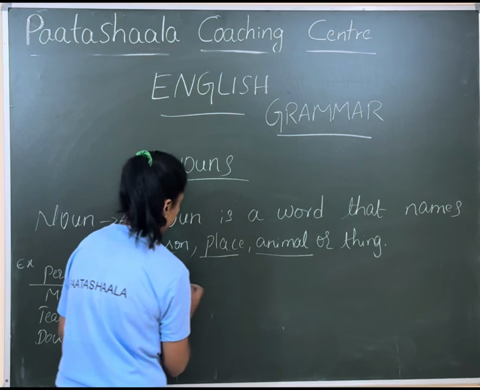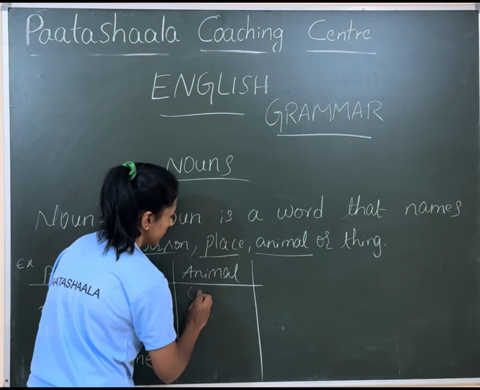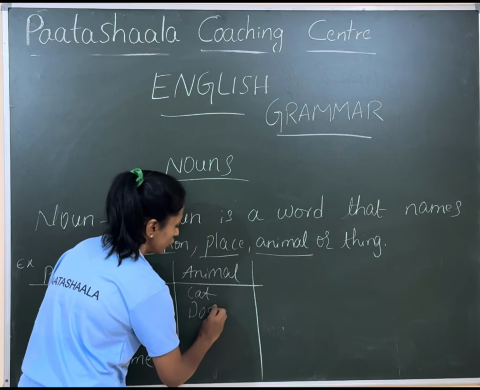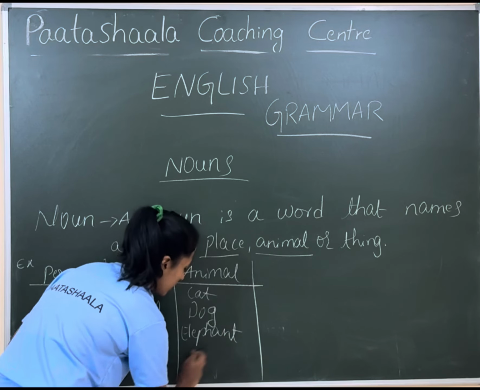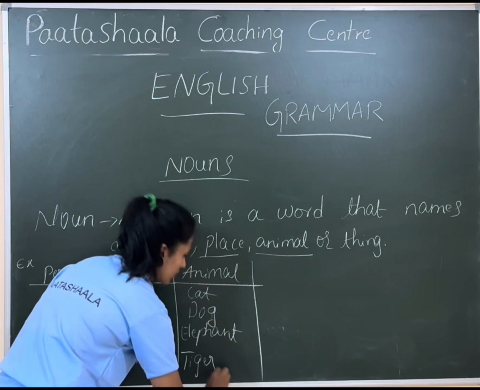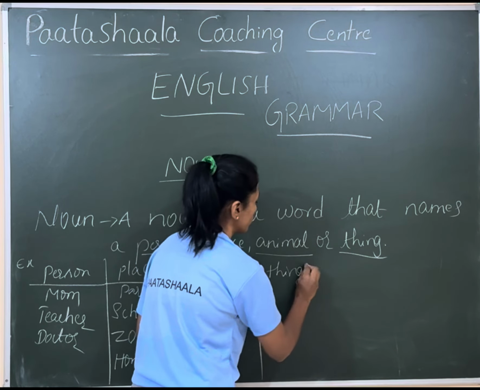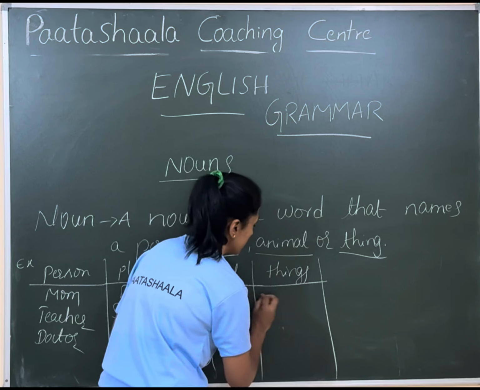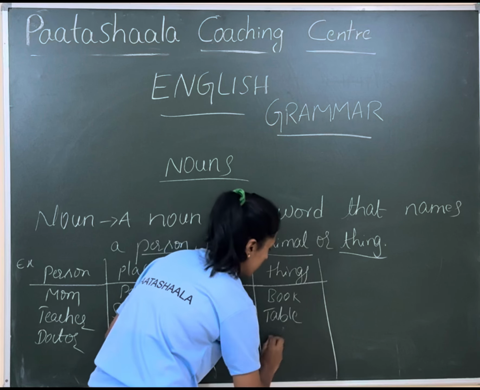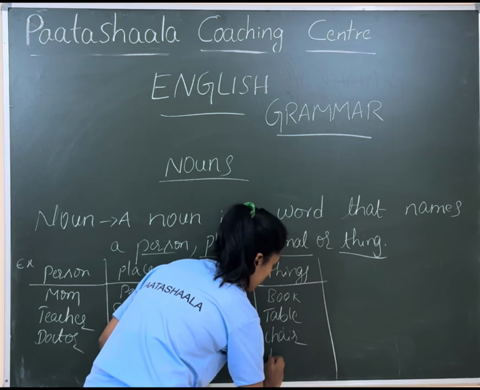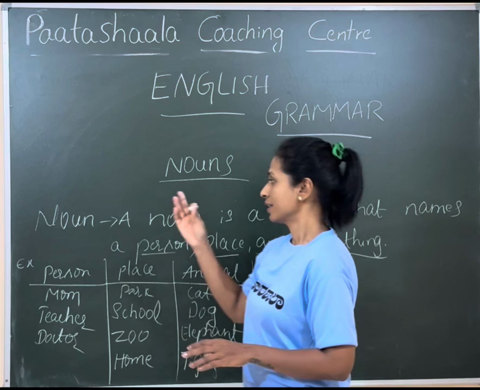For animal, it can be a cat, it can be a dog, and it can be wild animals like elephant, tiger. For a thing, you can write any things which you come across in your daily life. It can be a book, a table, chair, or a ball. So these are some of the examples for nouns.